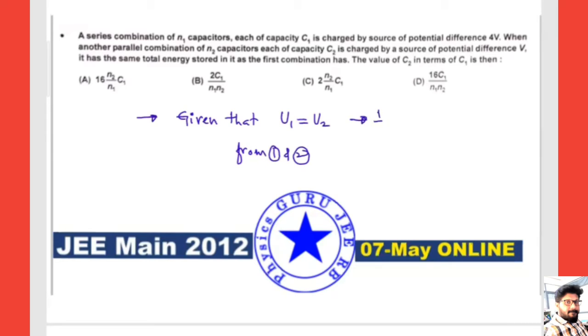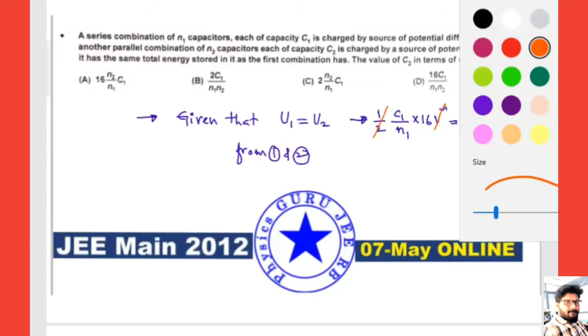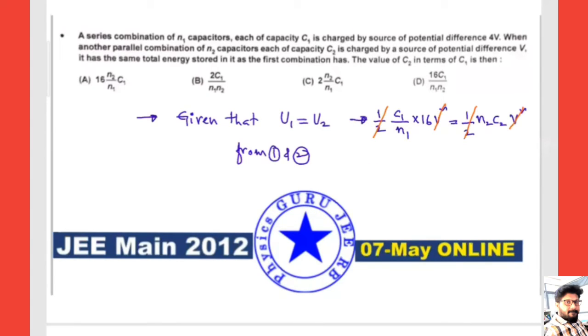If I take half C1 by N1 into 4, I can write 16 V square, equals half N2 C2 into V square. So V square gets cancelled, and the half gets cancelled too. Now I can write the leftover part: 16 C1 divided by N1 equals N2 into C2.